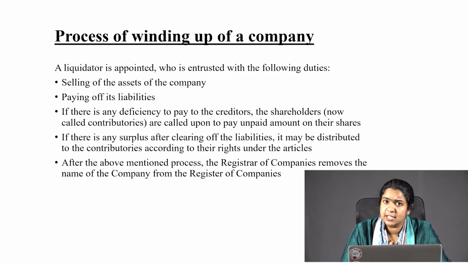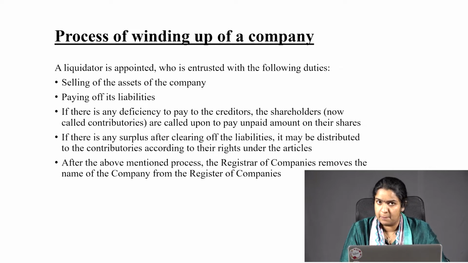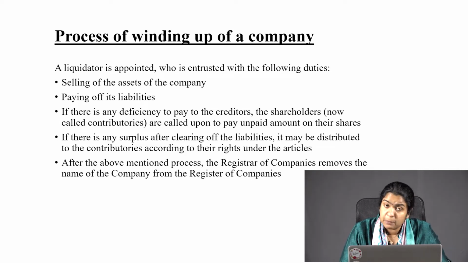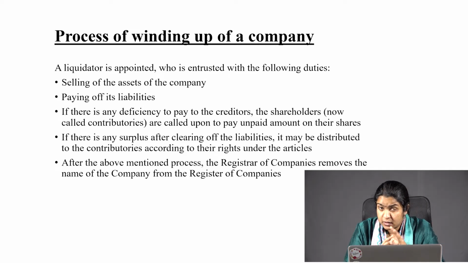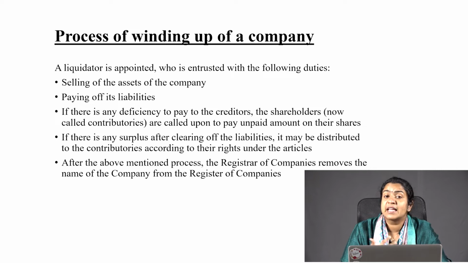Last, after all these procedures are followed, the registrar of companies removes the name of the particular company from the register of companies. So, that will be the last step. After the assets are sold off, liabilities are paid, deficiencies are paid to creditors, the surplus is distributed to the shareholders. Last, what happens is the name of the company is struck off from the register of companies. Who does this? The registrar of companies does this particular process.